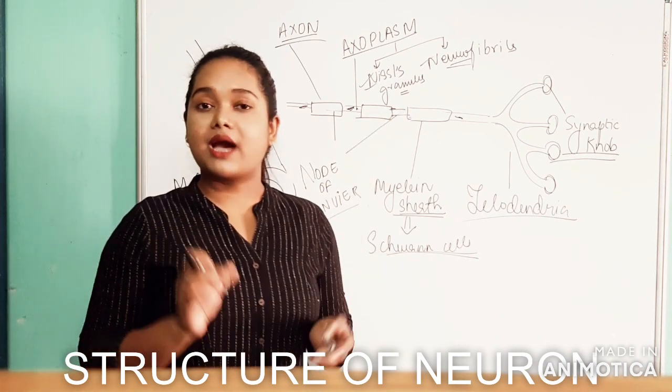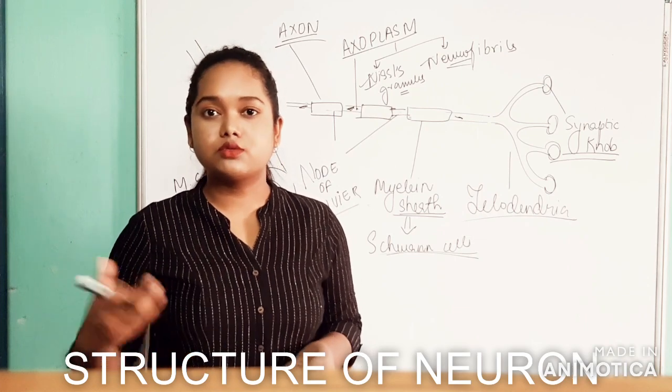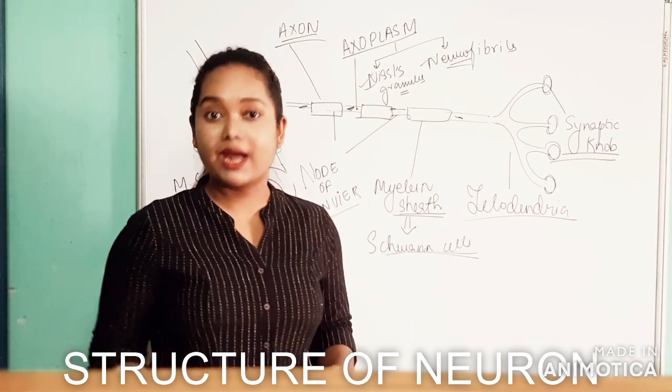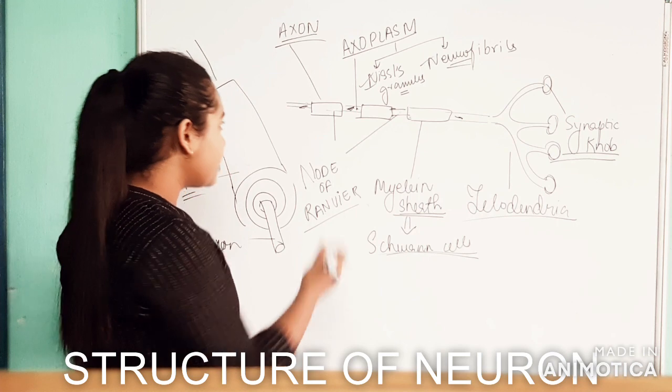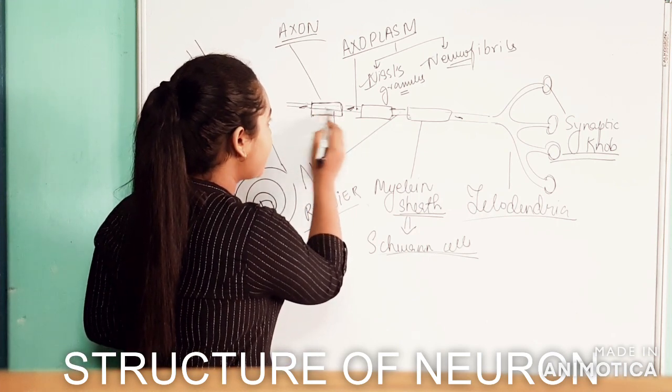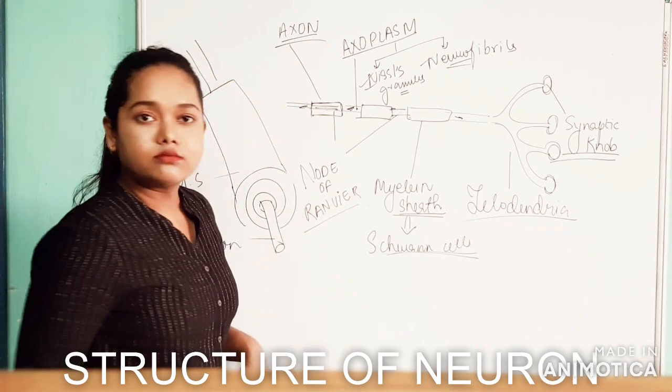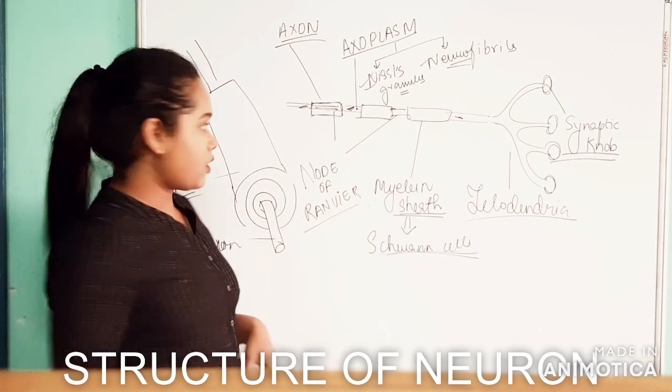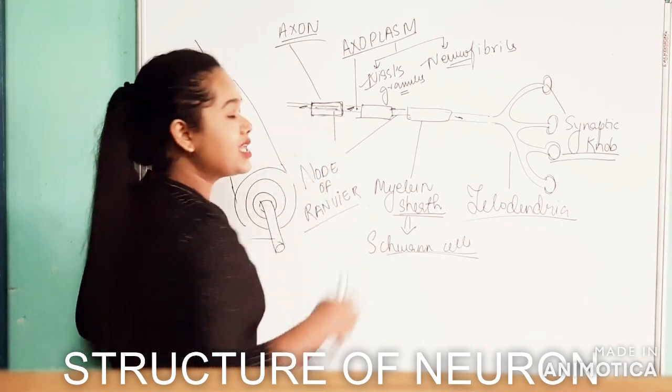Now, what exactly is the function of the myelin sheath? Wherever this myelin sheath is present, it makes the axon part non-conducting, performing a function of insulation.